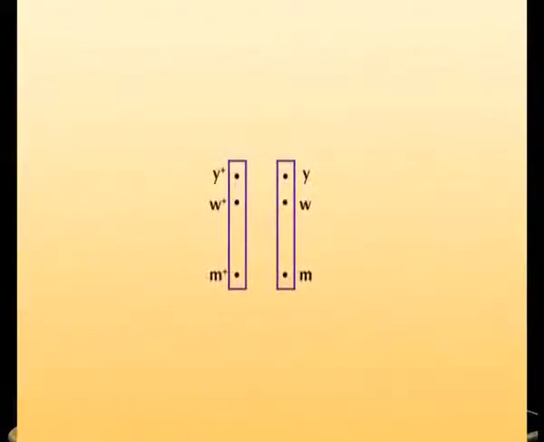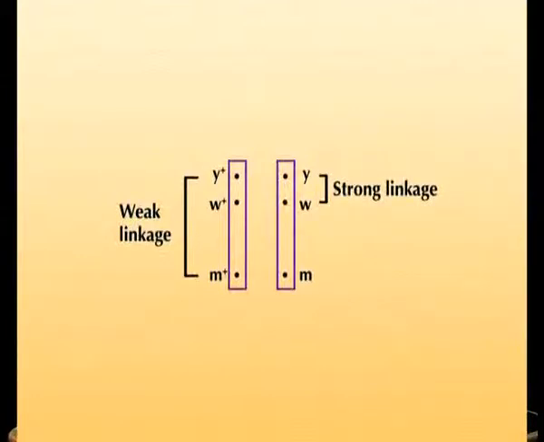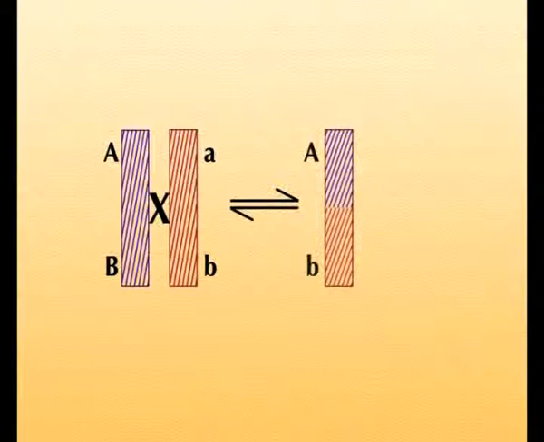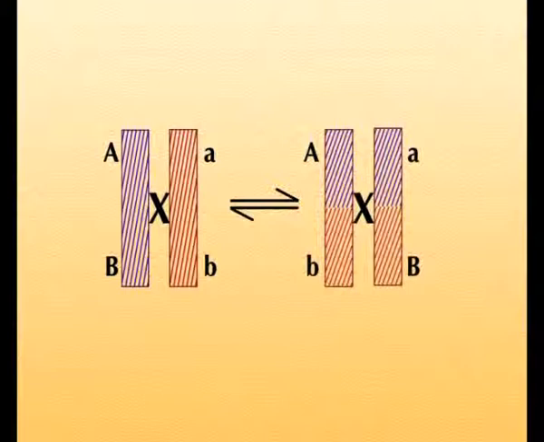The greater this distance, the lower the strength of linkage, and the smaller this distance, the greater the strength of linkage. The linkage is broken down by a phenomenon called crossing over. Crossing over means exchange of chromosomal segments and occurs in prophase of meiosis I, when the homologous chromosomes are in paired condition. Crossing over results in reshuffling of genes, leading to the formation of recombinants.